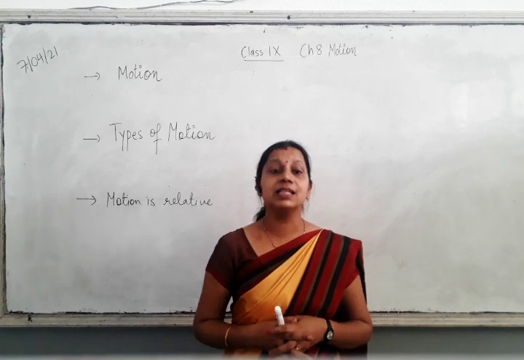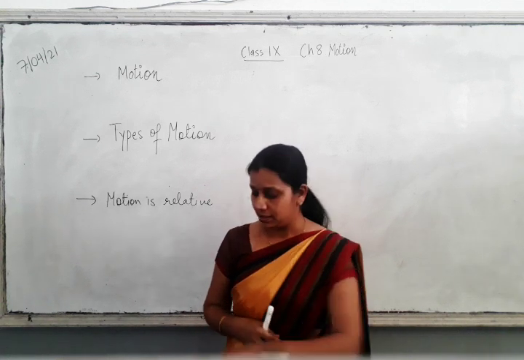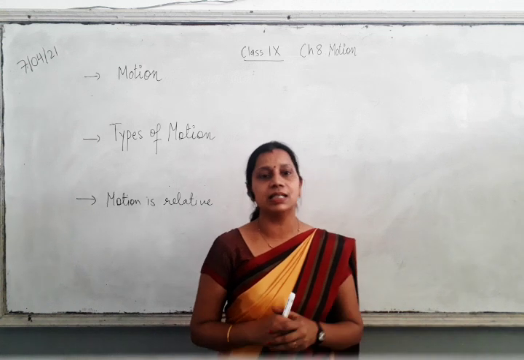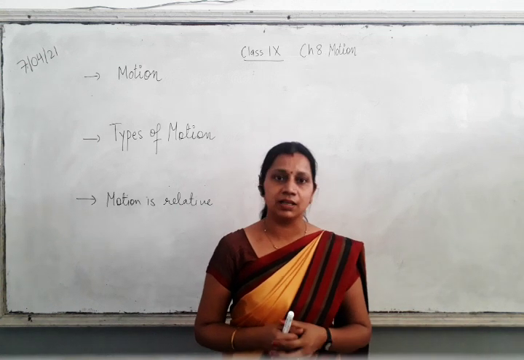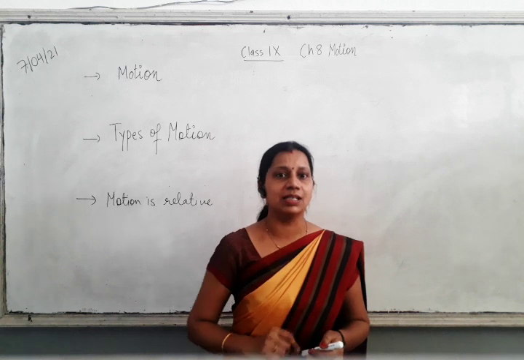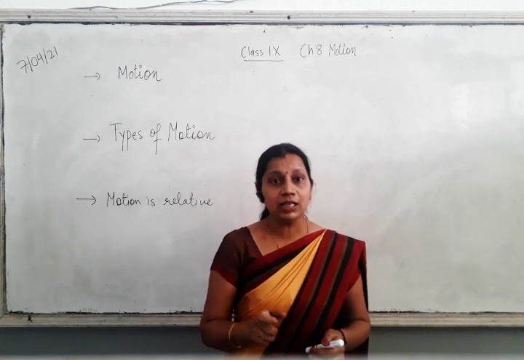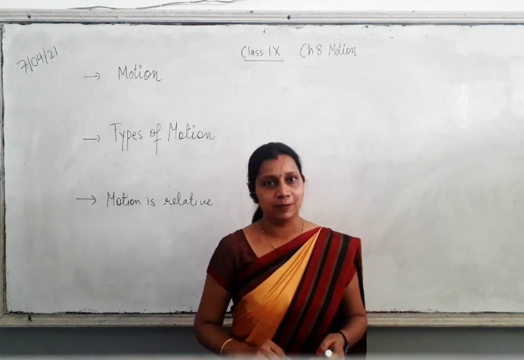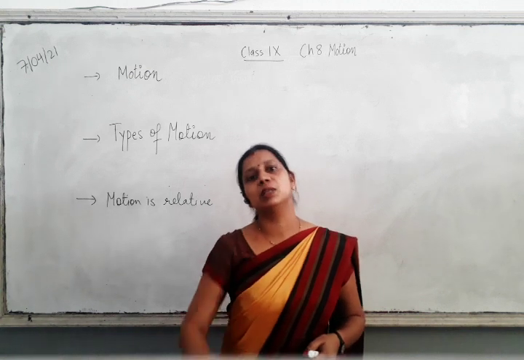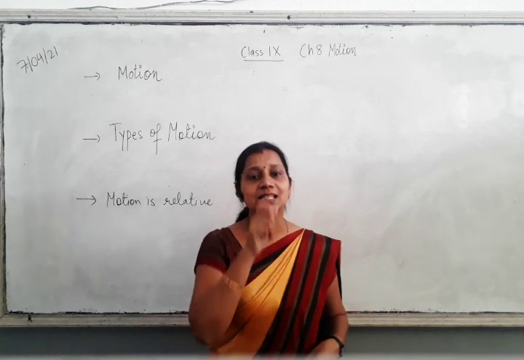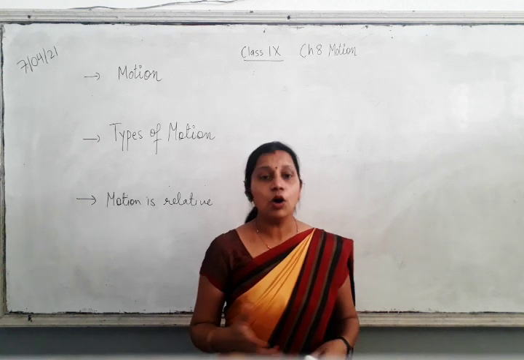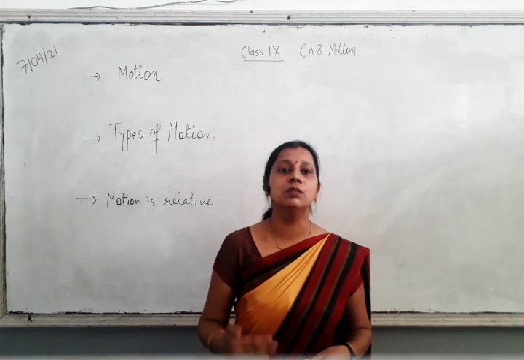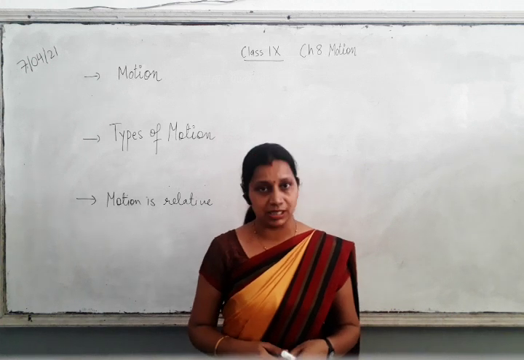So the distance travelled is 0 to 2 meter, and then again 1 meter, that means 3 meter. But if you see how far I actually am from my initial point, it is only 1 meter, right? And that is your displacement, the shortest distance covered.